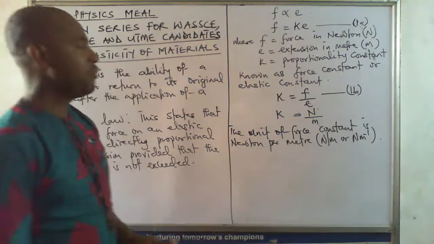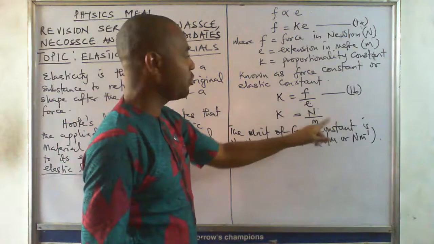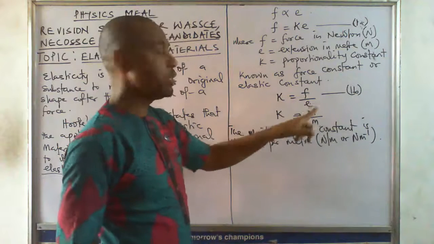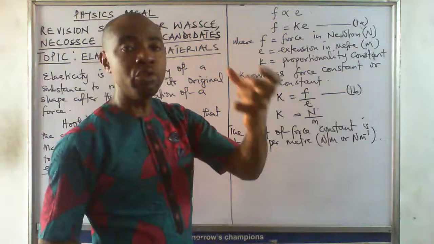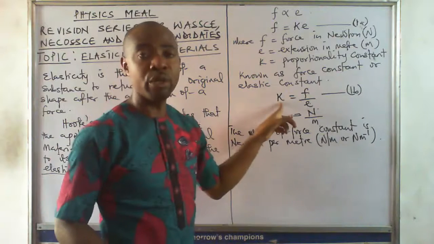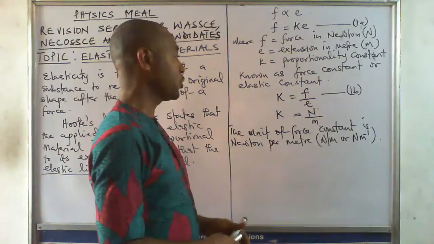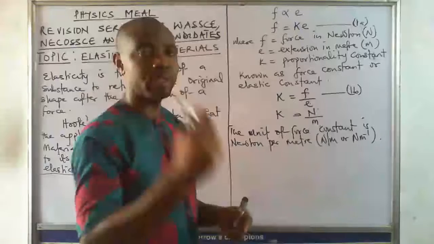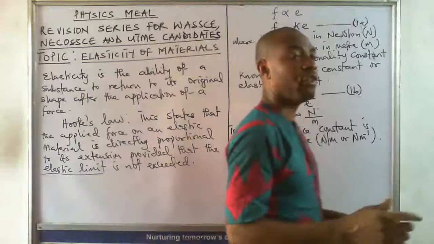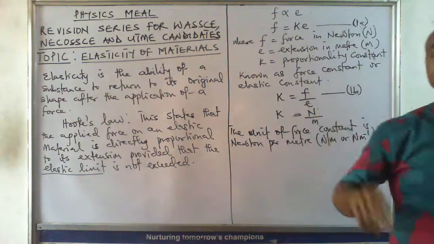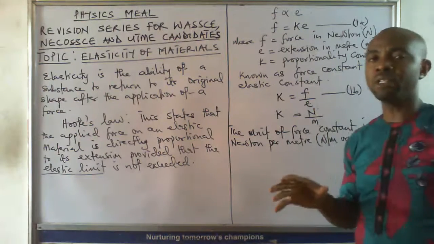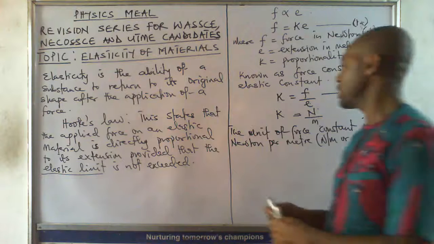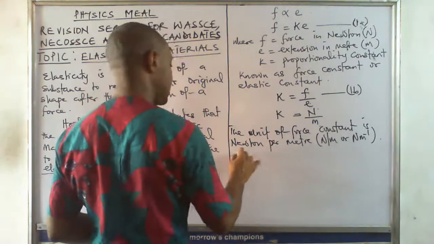By definition, this is force per unit length. The force that produces a unit extension is what we call the force constant. The force that produces a 1 meter extension is the force constant, or elastic constant.